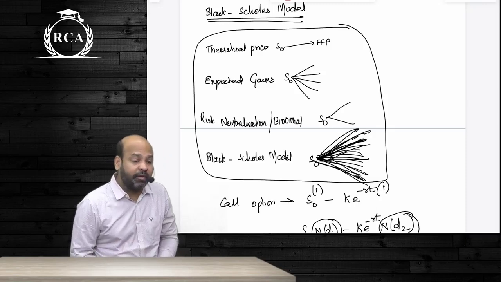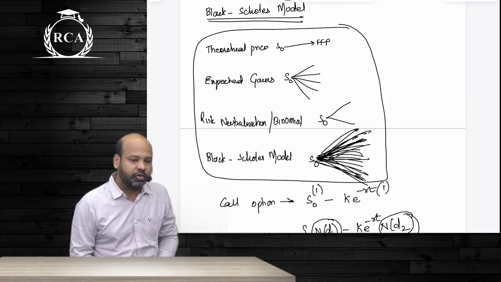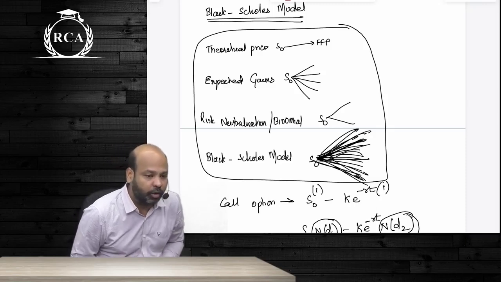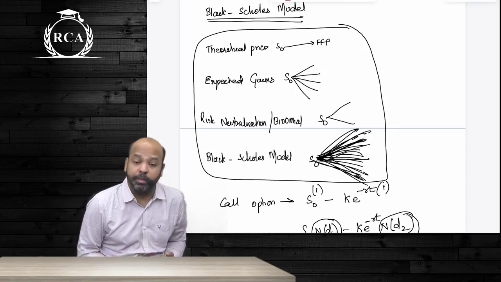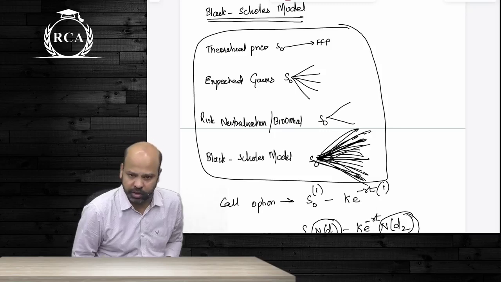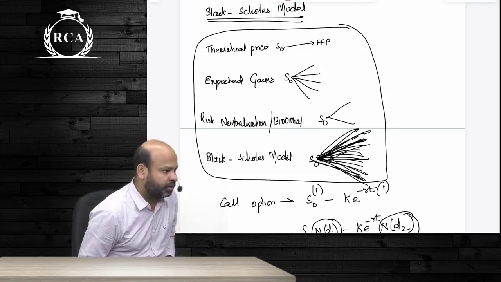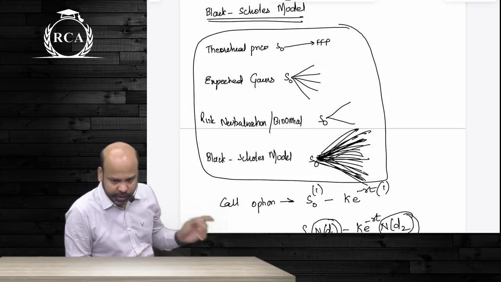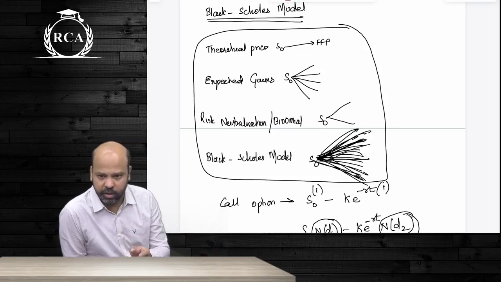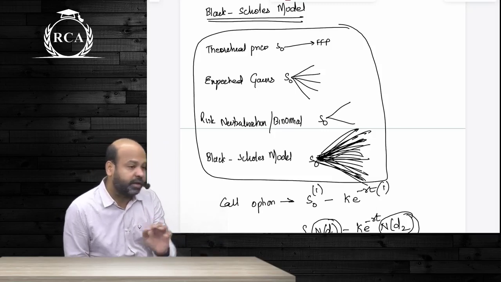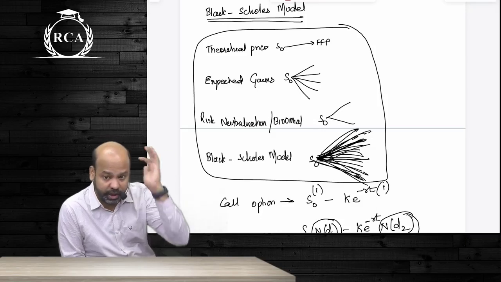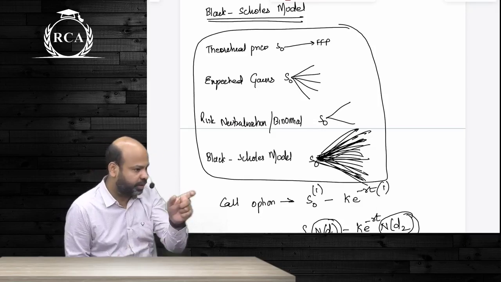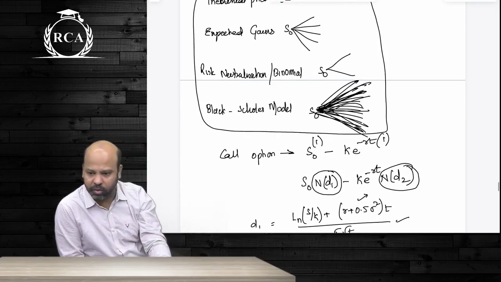To arrive at the value of an option under the Black and Scholes model, you will need to know how to compute logarithms and how to compute probability under the normal distribution. N of d1 and N of d2 are used here, which will be cumulative areas. So you should know how to use cumulative areas if they give one tail area or two tail area in the question. Refer to the class notes, you will know how to arrive at those one tail and two tail areas.